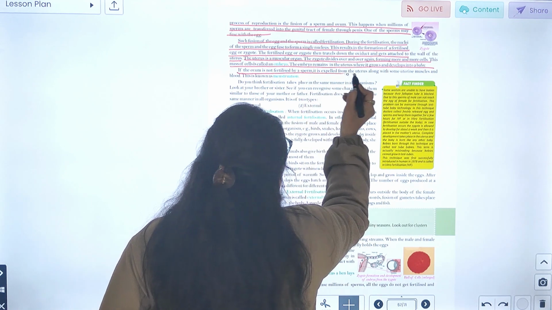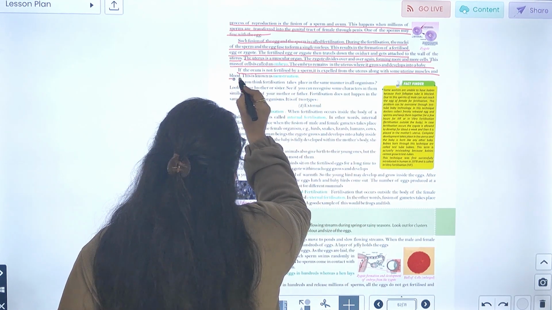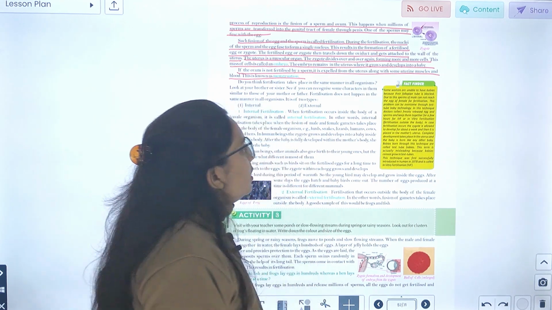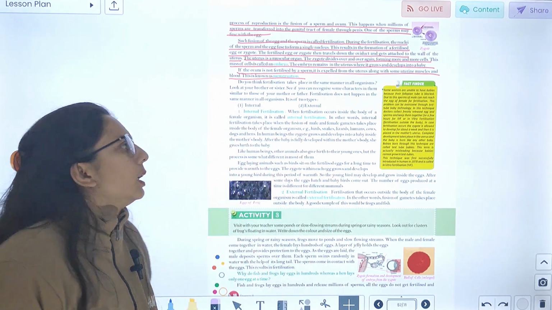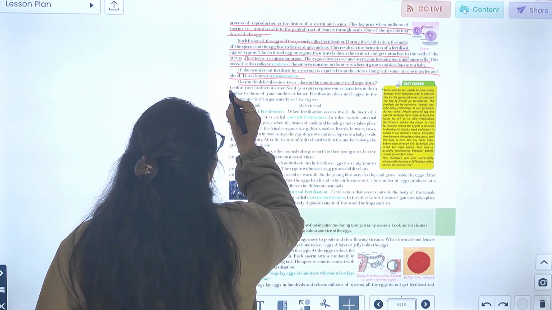If the ovum is not fertilized by the sperm, it is expelled from the uterus along with some uterine vessels and blood vessels. It is known as menstruation. उसे क्या कहते हैं, menstruation कहते हैं. Do you think fertilization takes place in the same manner in all organisms?